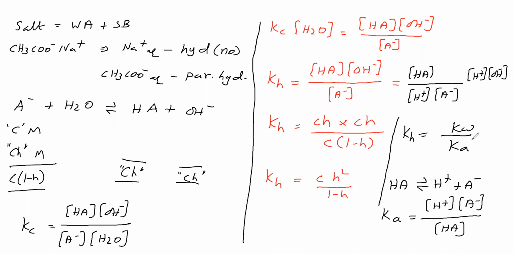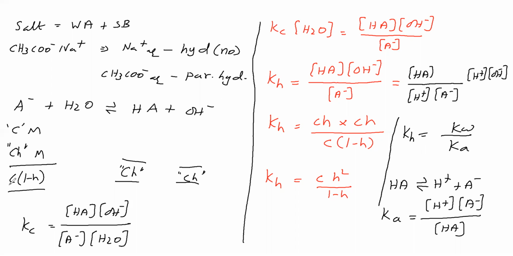Now Kw is a known value. Kw means ionic product of water at 25 degrees Celsius, it is 10 power minus 14. Ka means acid dissociation constant; if HA is acetic acid, Ka is 1.8 into 10 power minus 5. Therefore, Kw and Ka are known, from which we can find Kh. So Kh is known.